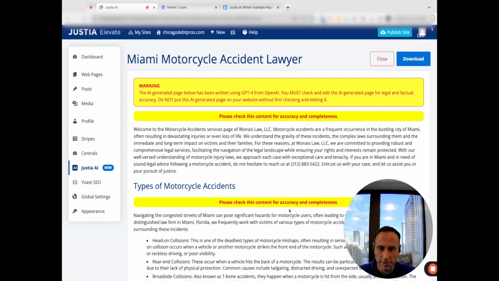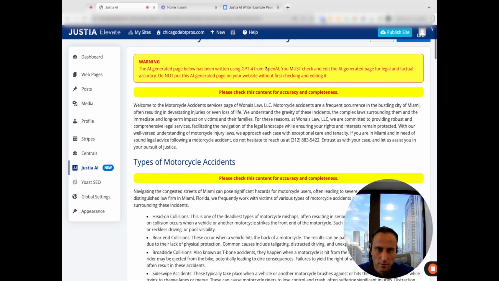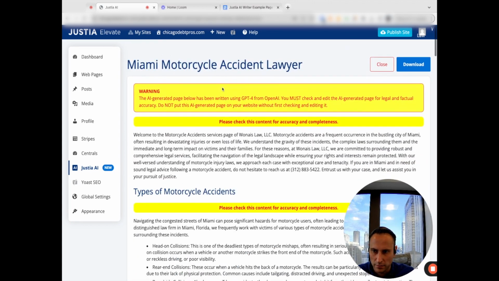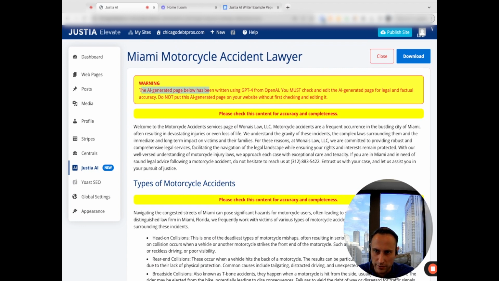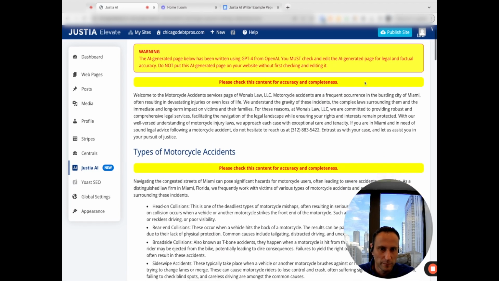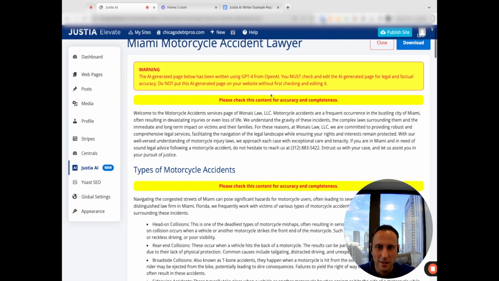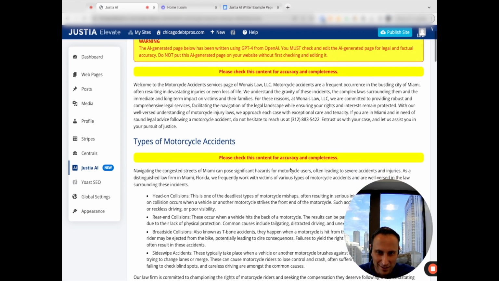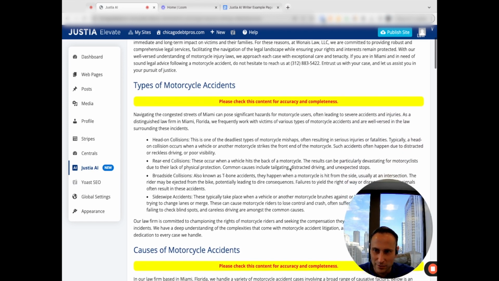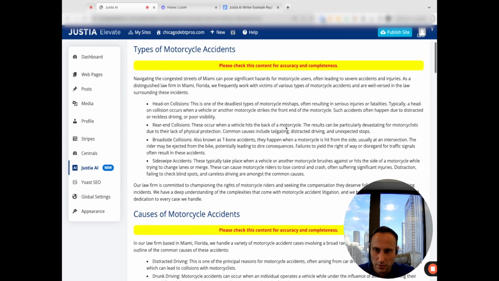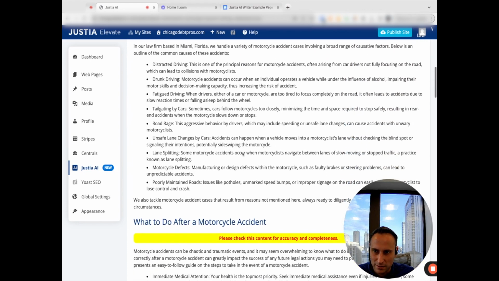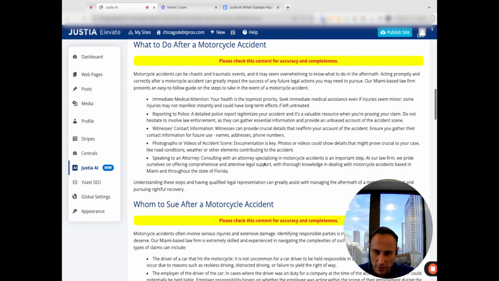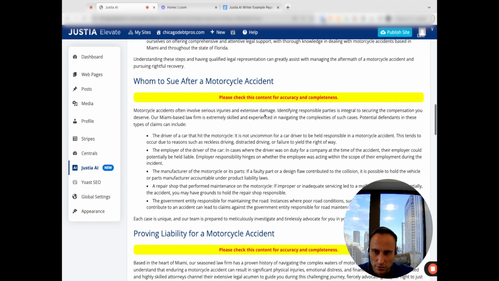All right, we're back, and the page is created. So let's break it down. We have Miami motorcycle accident lawyer. Okay, cool. Warning: AI generated page below has been written. Oh, you must check and edit AI generated content for legal and factual accuracy. Okay, second disclaimer. Third, that's funny, I love it. They really want you to review this content. So we got the first heading: types of motorcycle accidents, causes of motorcycle accidents, what to do after a motorcycle accident. That's nice. Whom to sue.